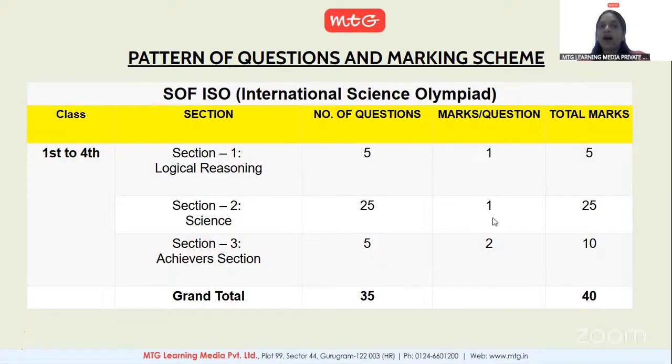So total marks for the 4th standard paper is 40 marks and 35 questions will be asked. I hope it's clear, everyone. So 4th standard students will be getting a 35 questions and 40 marks paper.